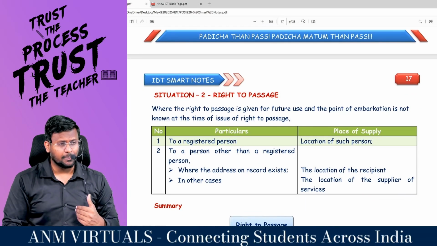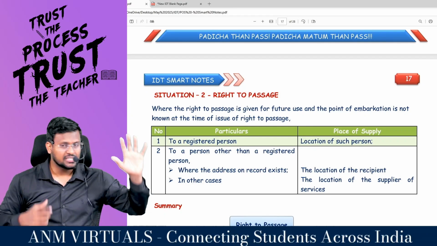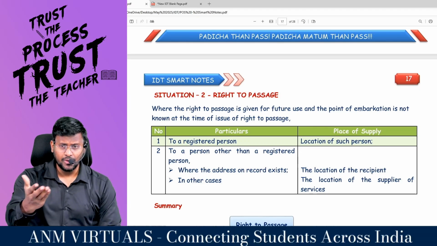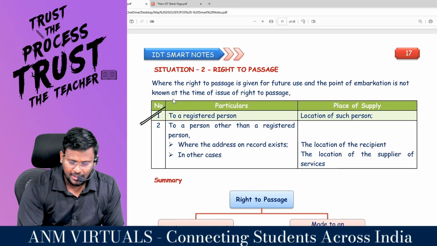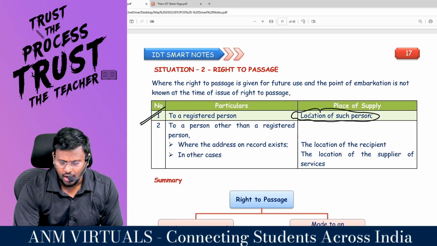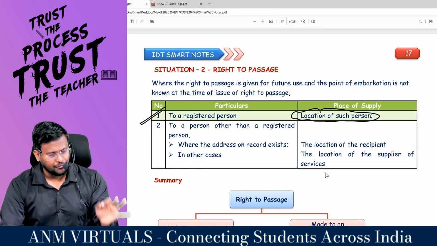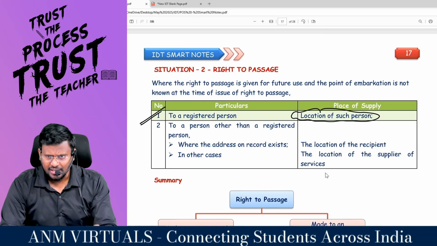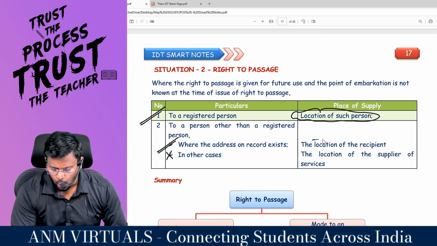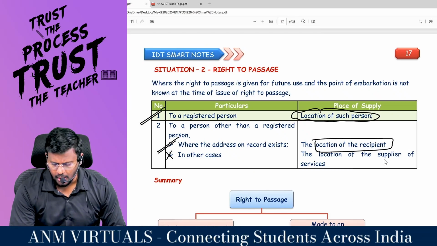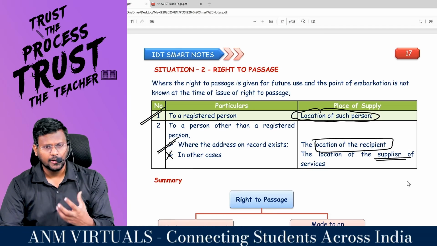Right to passage. That means you can board at any station and leave at any station. This is called right to passage. Sometimes we may take season tickets, that is called right to passage. You have to check whether that right to passage has been issued to a registered person or an unregistered person. If it is to a registered person, location of such person. If it is to an unregistered person, check whether the address is available or not. If the address is available, location of the recipient. If the address is not available, location of the supplier of services. Are you all really with me?